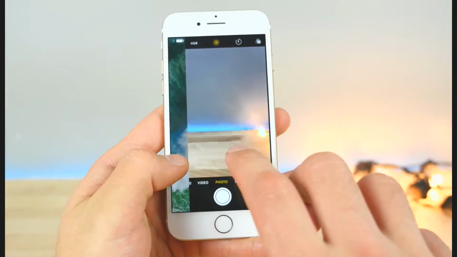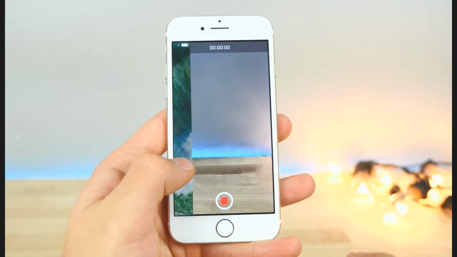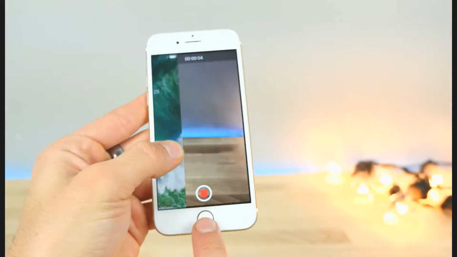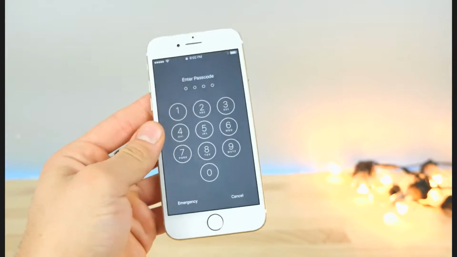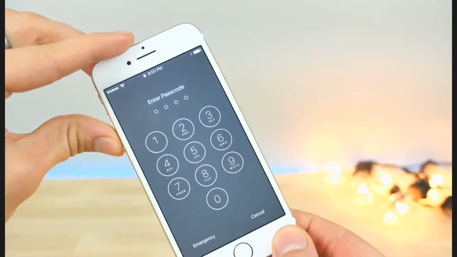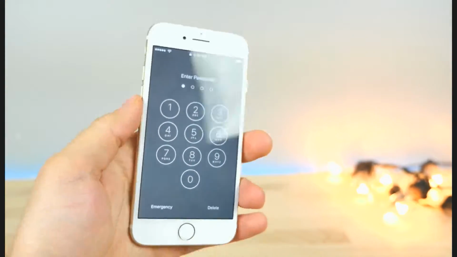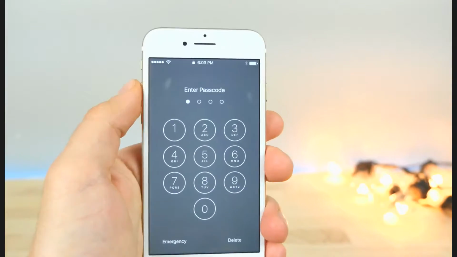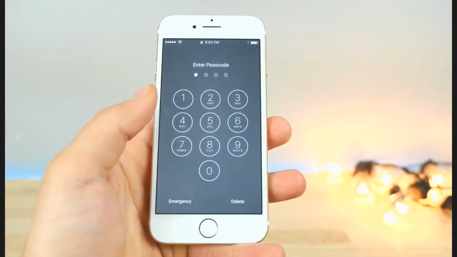So here, go to the video tab, click on it, start recording, and I'm gonna put the sound on so you guys can hear it. And anyways, just click the home button. So now your device is still recording in the background, but you cannot tell. It looks like you're just sitting here entering your passcode. So if I actually click the volume down, it stops the video. Click it again, and it can start the video also.